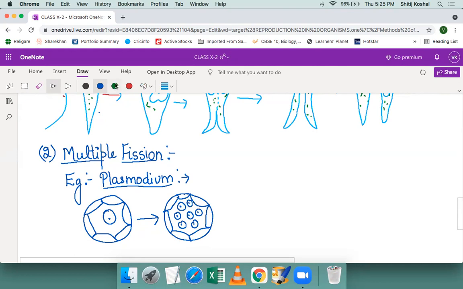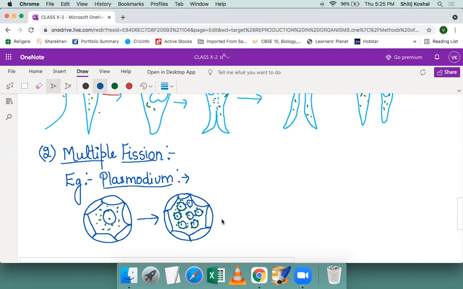And then because we know that cytoplasm is also present, what will happen to the cytoplasm? Cytoplasm will divide and surround each nucleus. Right? Like this.